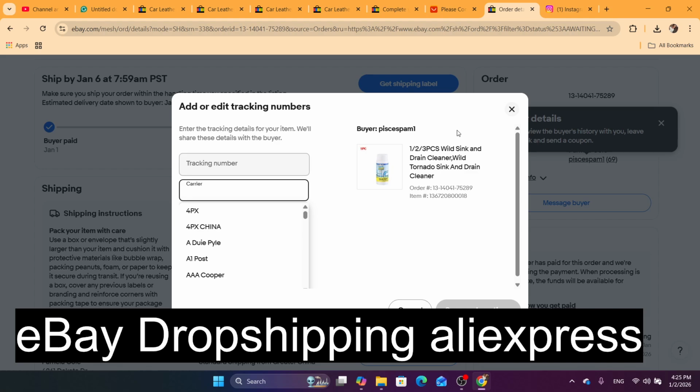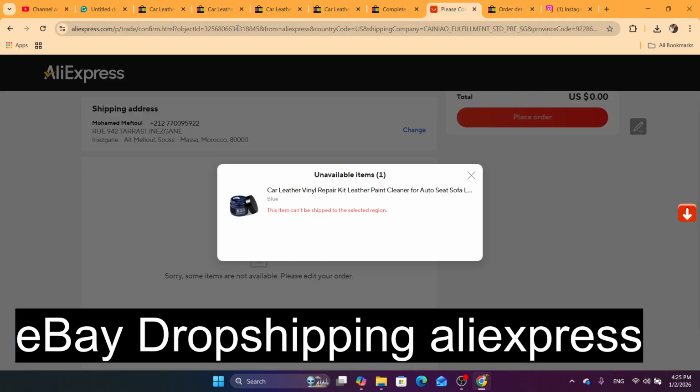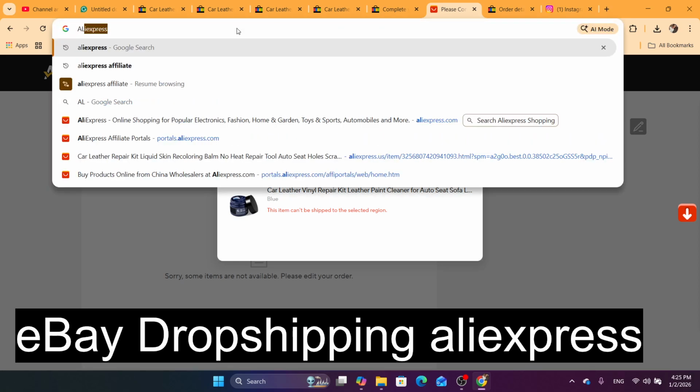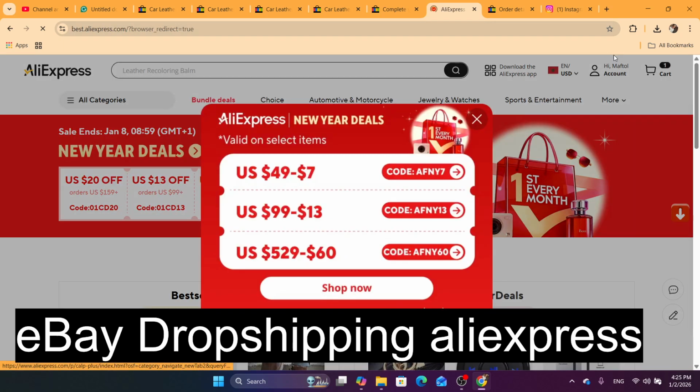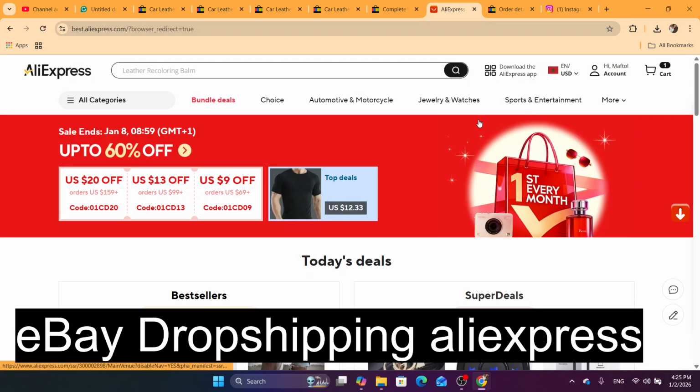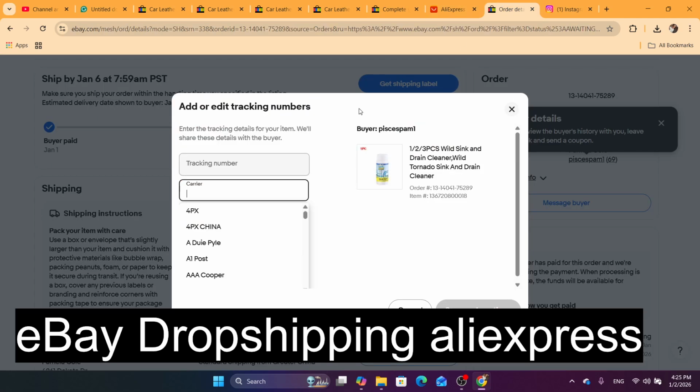Now some people will say, what if someone opens a dispute or they don't like the product or something like that? Just do the exact same thing with AliExpress. You will never lose money with this business. Go to AliExpress, find the product, and open a dispute against the AliExpress seller, and once you get a refund, you can then refund your eBay buyer.